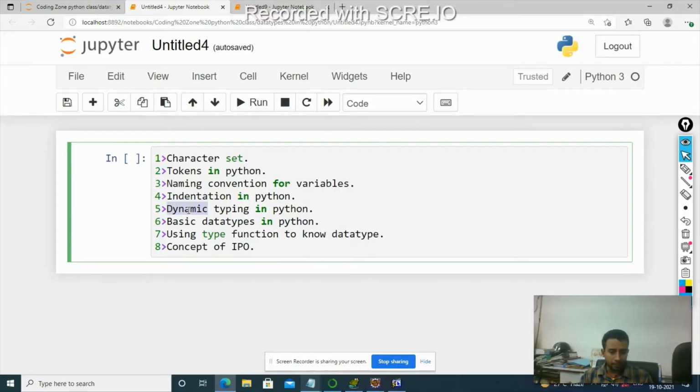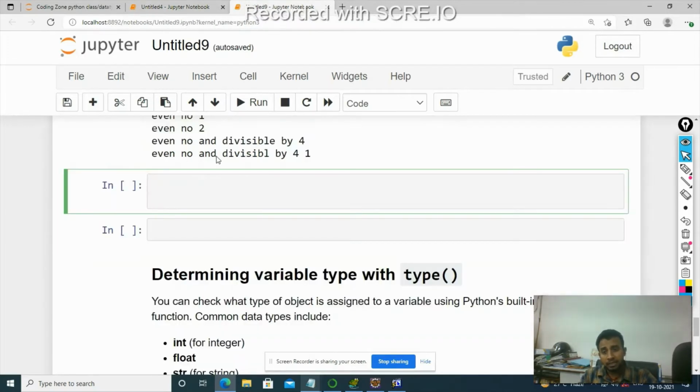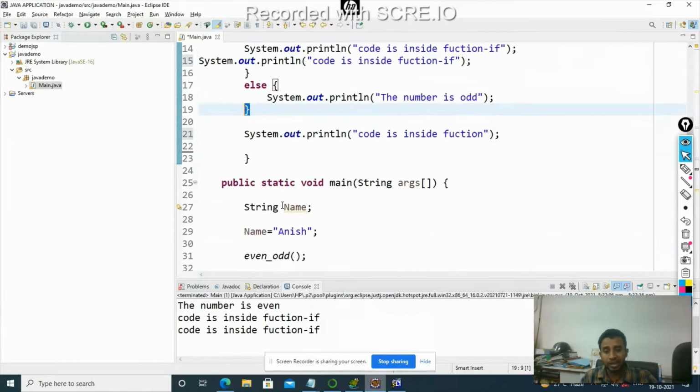Dynamic typing in Python. Python is said to be dynamically typed or loosely typed. Why is it so? And languages like Java are said to be strongly typed. So what is the difference between dynamically typed and strongly typed? To understand this, let us come back to the Java code which we have written.